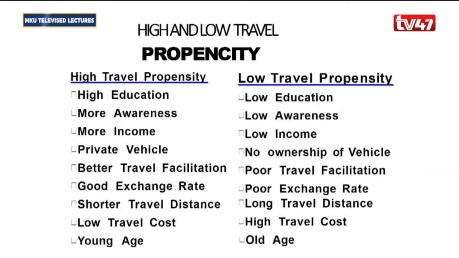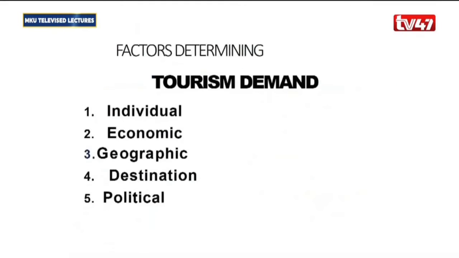Then for those who have low travel propensity, those populations are characterized by low education, low awareness, low income, most times than not no ownership of vehicles, poor travel facilitation, a poor exchange rate, long travel distances, and high travel costs. All those make a population have a low number of trips. And that is what classifies the travel propensity, both gross and net.